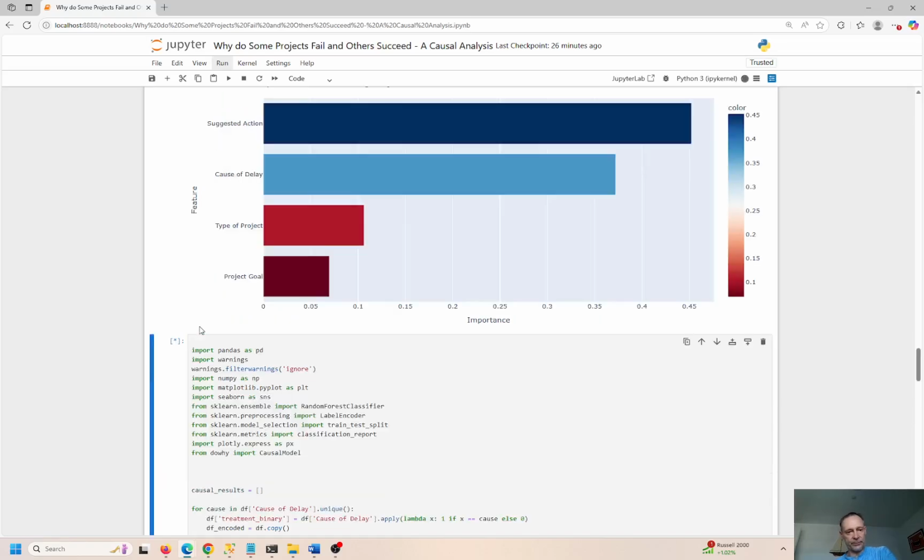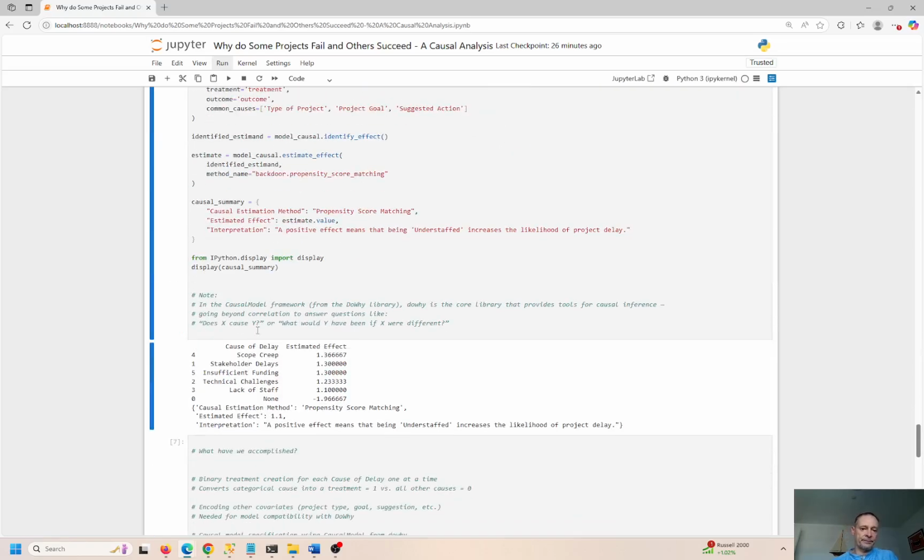When you hit Control Enter to run the cell, you get the output down here. Cause of delay, scope creep, estimated effect 1.3, stakeholder delay 1.3, insufficient funding 1.3, technical challenges 1.2, lack of staff 1.1, and none means there's no delay. The project's on track. It's actually negative. To tell you the truth, I don't know what negative means in this case, but it's a non-issue, right? There's no impact. I guess just negative means it's fine. Maybe there's a scale that it goes down to -2 or something. But if there's no cause of delay, the project is intact. It's on track to be completed on time, and there's no delay, right? So pretty obvious what's happening there.